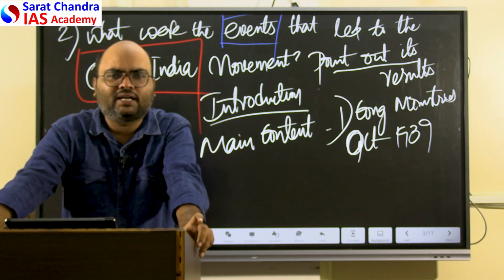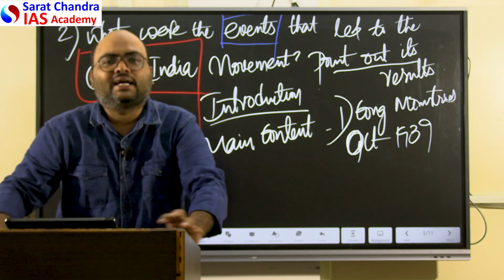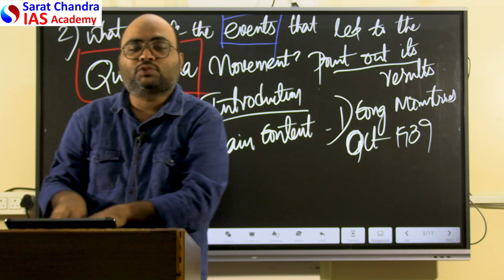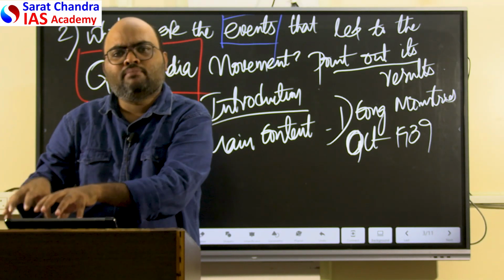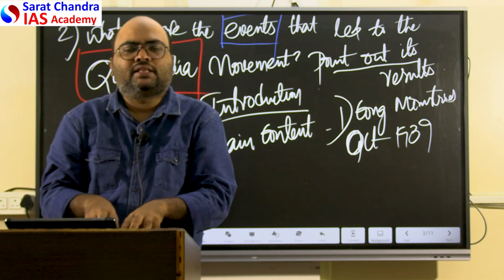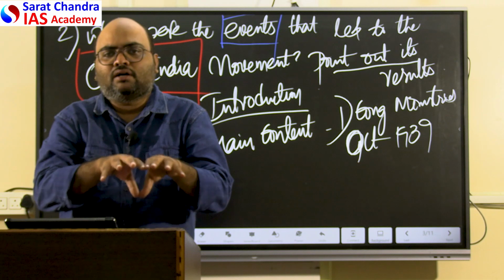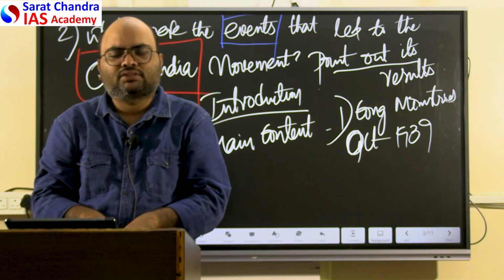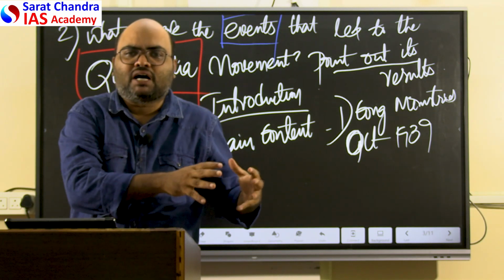And another important result of the Quit India movement was that many parallel governments were formed in various parts of India. So in Midnapur district of Bengal, and in Talcher district of Odisha, and even in some parts of Krishna district in Andhra, and in Satara district in Maharashtra.